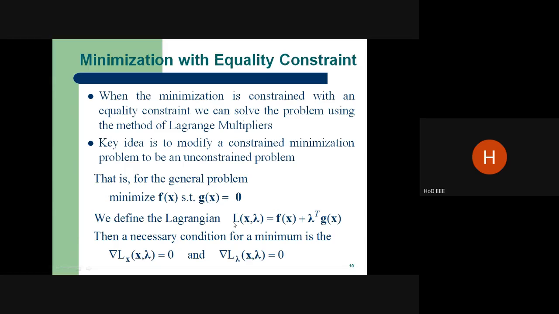We can define the Lagrangian formula to solve the problem. Lagrangian of x comma lambda, where lambda is the incremental cost and x is the power generation. So the function of generation plus lambda times the constraint. What is the necessary condition for the minimum? Definitely the derivative of the Lagrangian with respect to the two variables must be zero: with respect to x it is zero, and with respect to lambda it is also zero. This is the condition for minimization with the equality constraint.